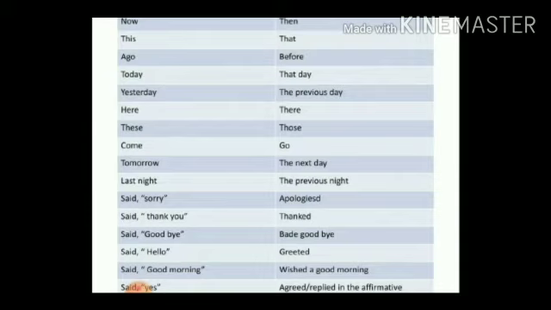The last change we are going to see when we change a sentence from direct to indirect is the use of a connective and a suitable reporting verb. Now, when we say suitable reporting verb and a connective, it depends on the type of sentence inside the inverted commas or the quotation marks in the reported speech.